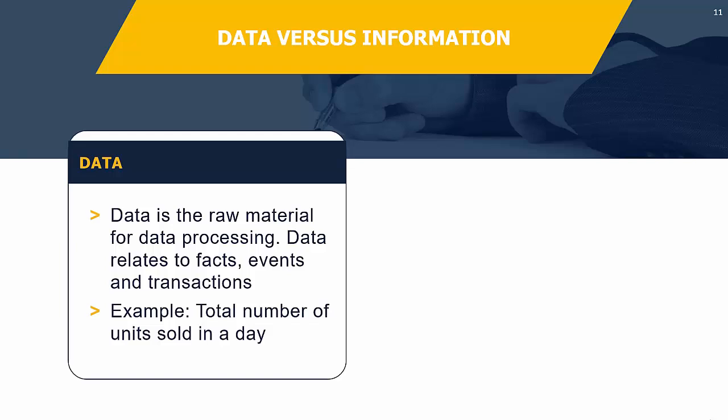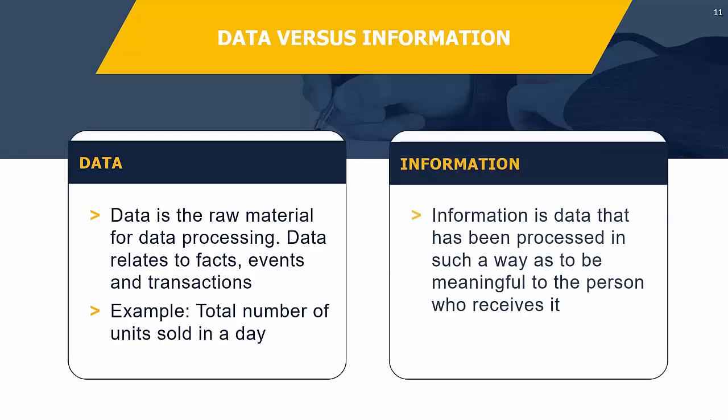So what we'd want to do as a management accountant is process that data and turn it into information. Pretty much make it something which is useful for management to consider. So an example of information, as it says there, is data that has been processed in such a way that it is meaningful to the person who uses it.